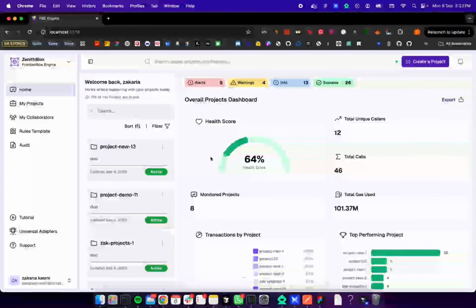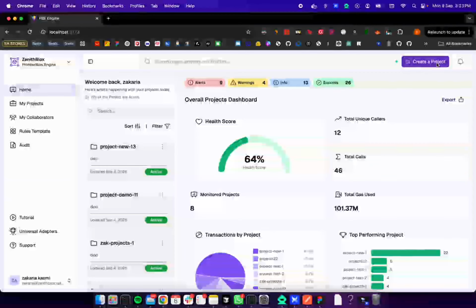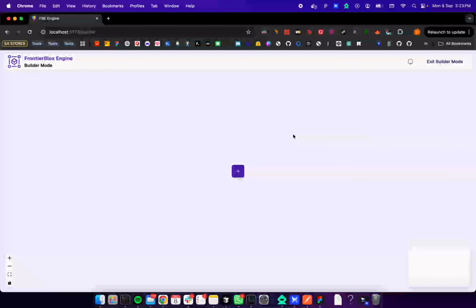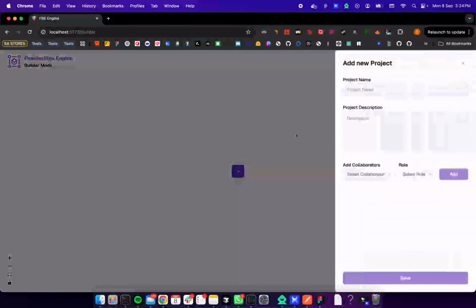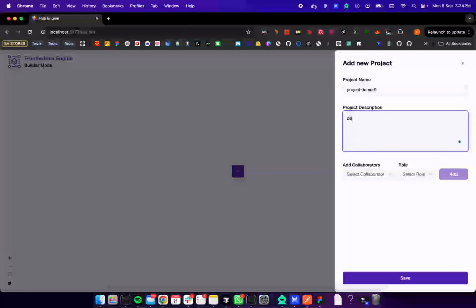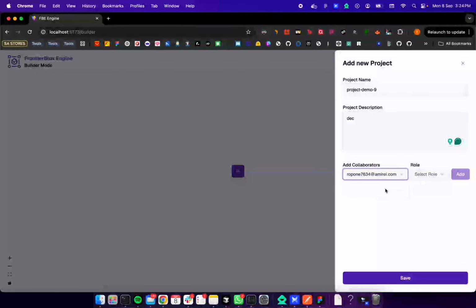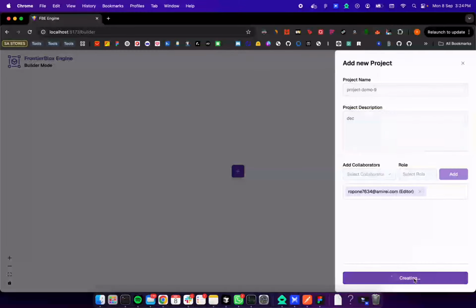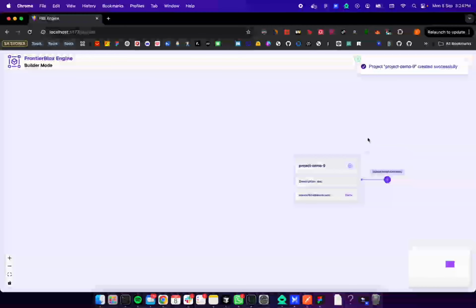In the home page we have Create Project. On the create project page you're going to have a canvas where you can create projects, upload smart contracts in the projects and inject rules in it. So in this builder we're going to start by creating a project, for example project demo 9, and the description, and a collaborator if you want to add one to your project, and save. So we have the project in here.